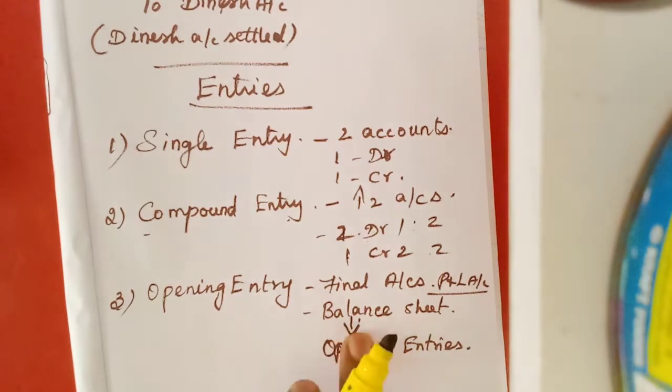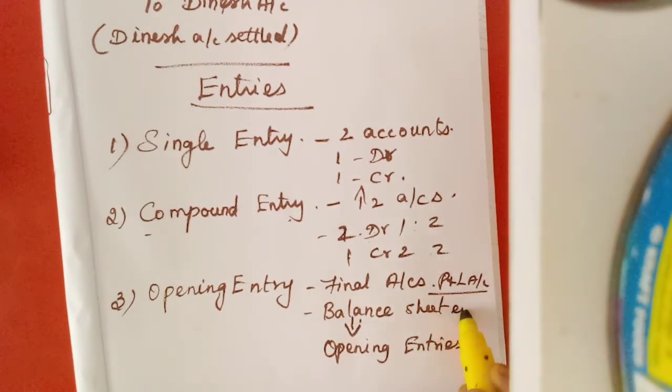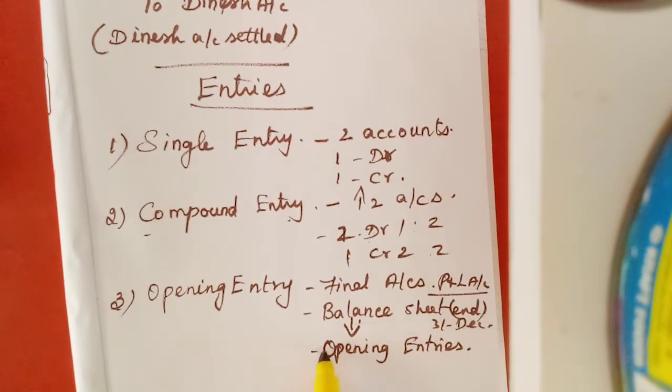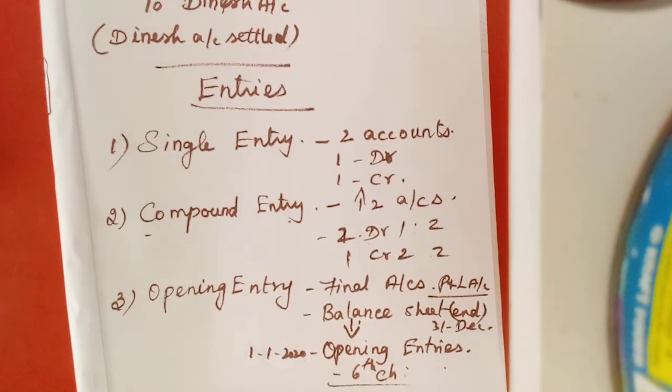Because the balance sheet is prepared at the end of the accounting period, maybe 31st December. But the next year starts on 1st January. That year they will prepare this as journal entries. That is called opening entries. This we are going to learn in the 6th chapter, trial balance.